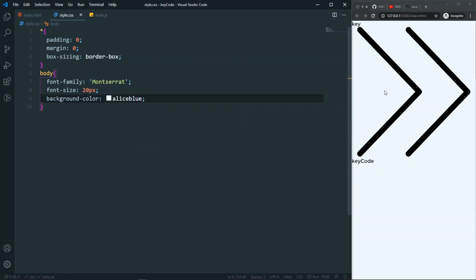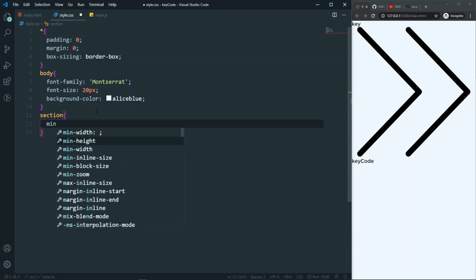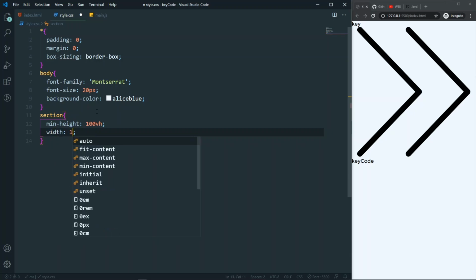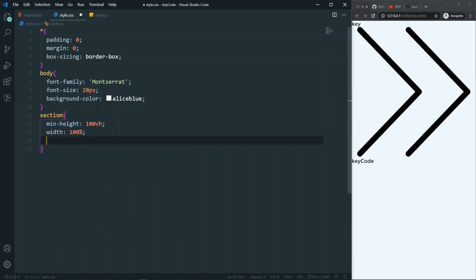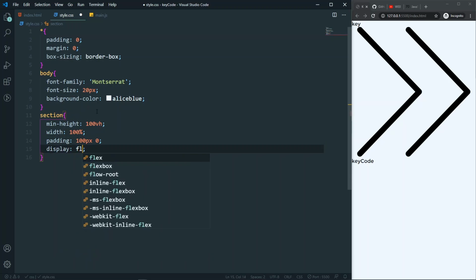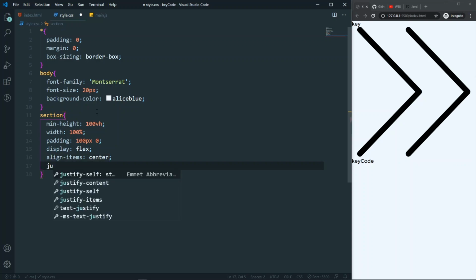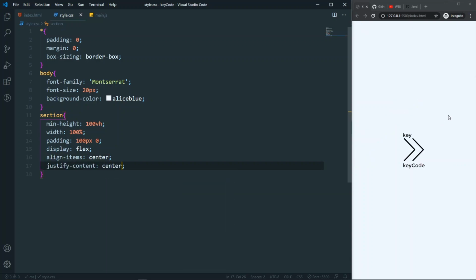So now we have a nice background color here, and for the section, let's say that min height will be 100 VH, and also width will be 100%, and padding that I need. So I wanna have 100 pixel padding for the top and bottom, and also let's say that display will be flex, and align items will be center, and justify content will be center. So this will make sure that everything is now center, as you can see.